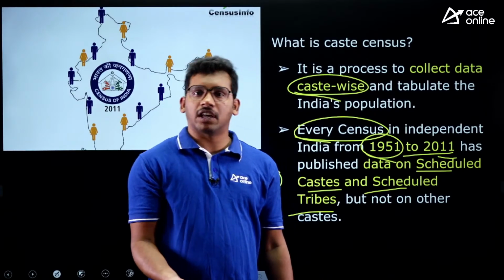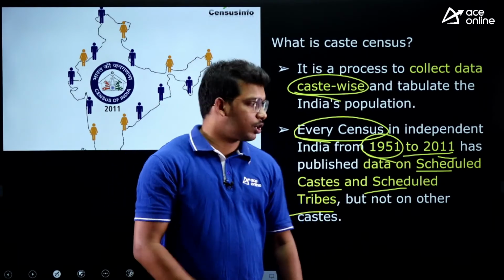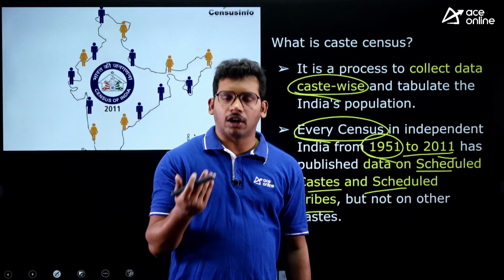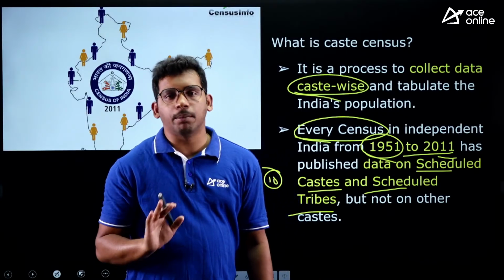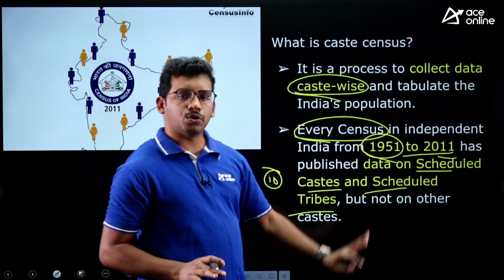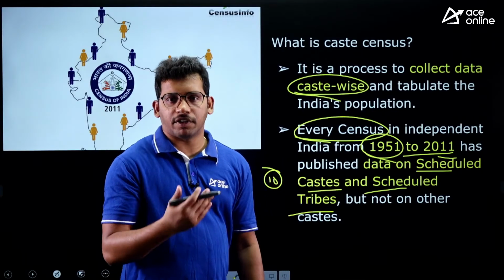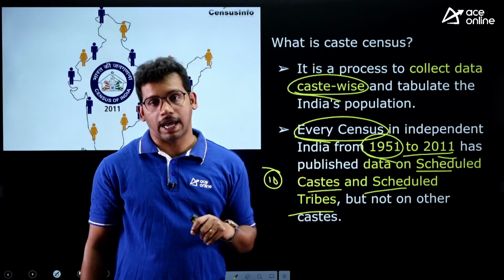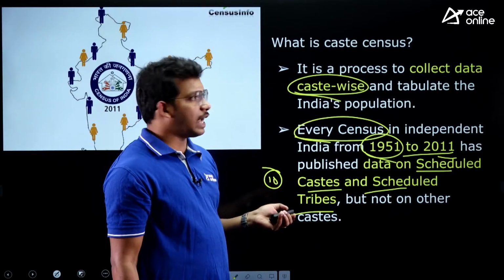But we did not collect the data of OBC or general category or economically backward castes. So only these two we are conducting. That's why governments across the states want to conduct the caste census separately for all the castes, right? So that is the very basic thing about the caste census.